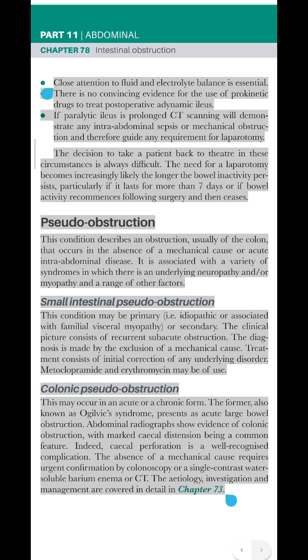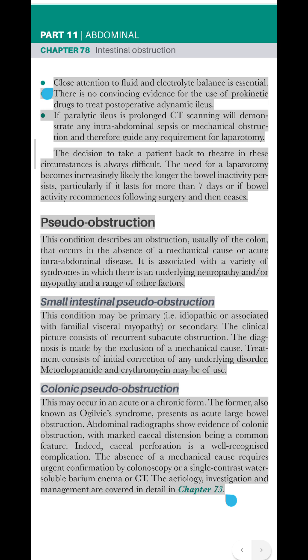Small intestinal pseudo-obstruction. This condition may be primary, i.e. idiopathic, or associated with familial visceral myopathy, or secondary. The clinical picture consists of recurrent subacute obstruction. The diagnosis is made by the exclusion of a mechanical cause. Treatment consists of initial correction of any underlying disorder. Metoclopramide and erythromycin may be of use.